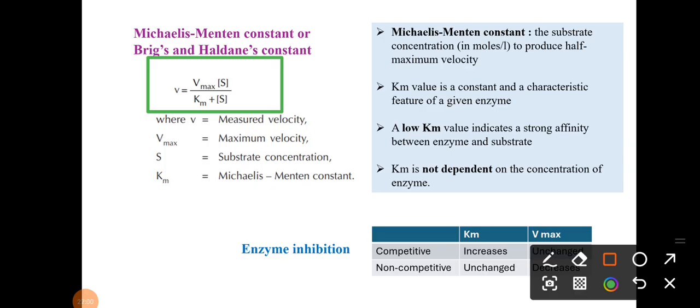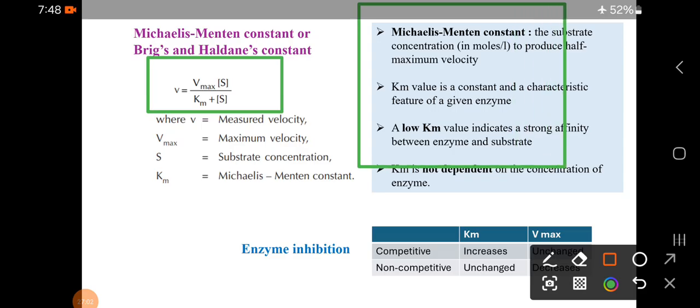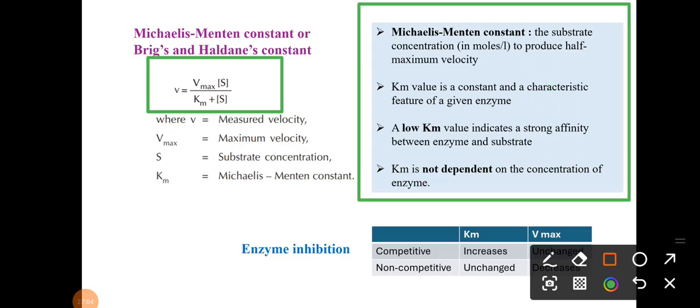Here are some important points about the Michaelis-Menten constant. We will see one by one. What is Km? The substrate concentration that produces half maximum velocity.